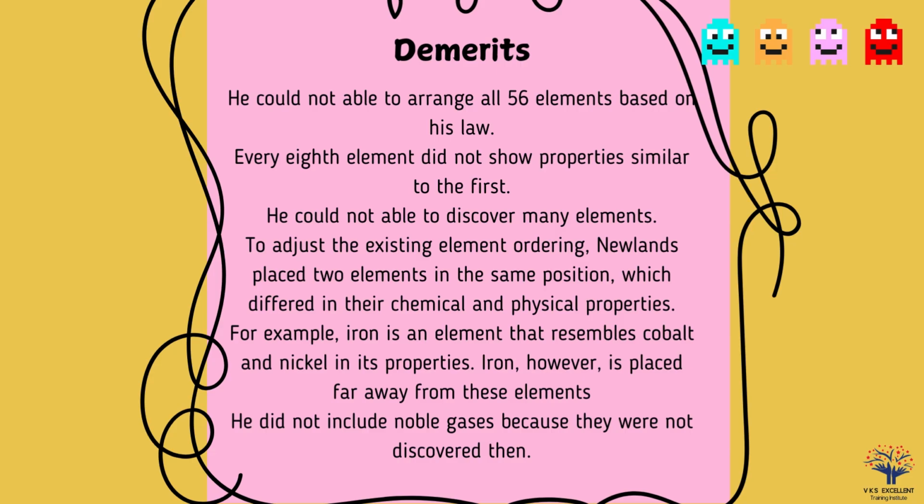The demerits are: he was not able to arrange all 56 elements based on his law. Every 8th element did not show properties similar to the first. He was not able to discover many elements.